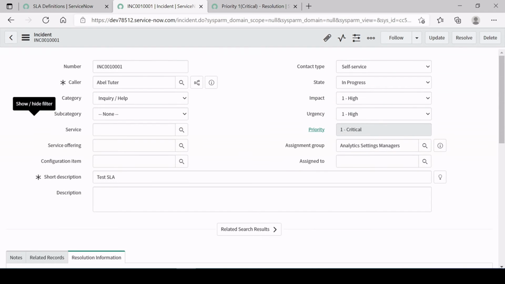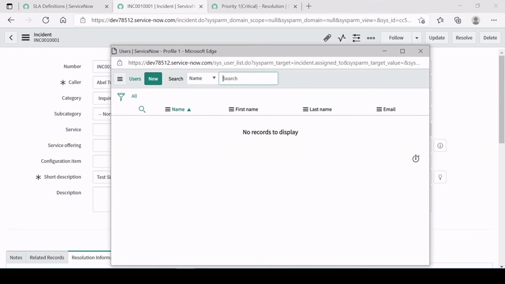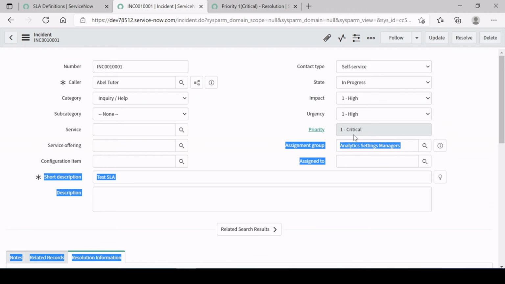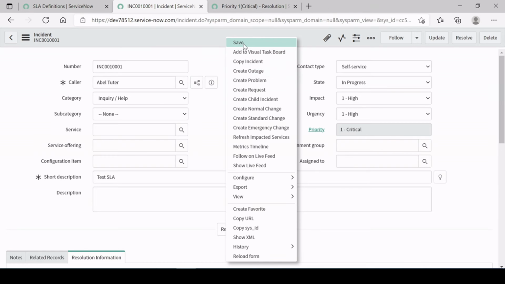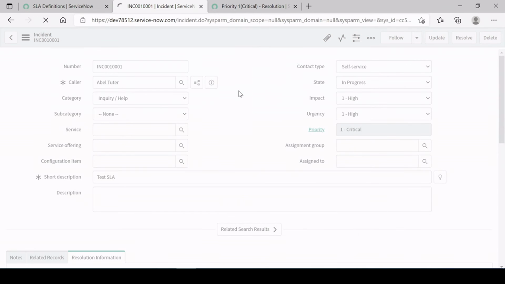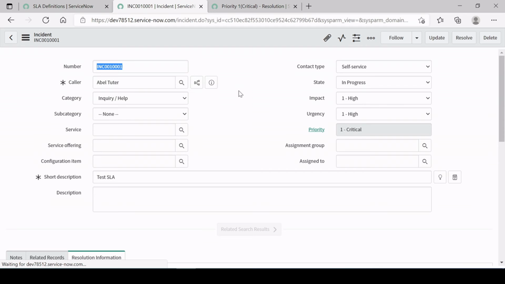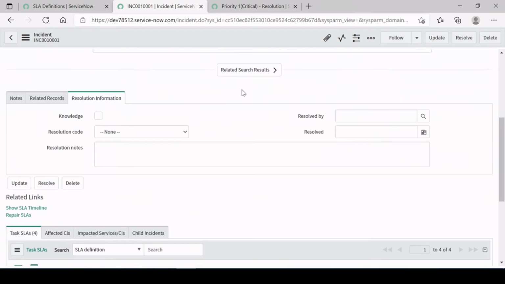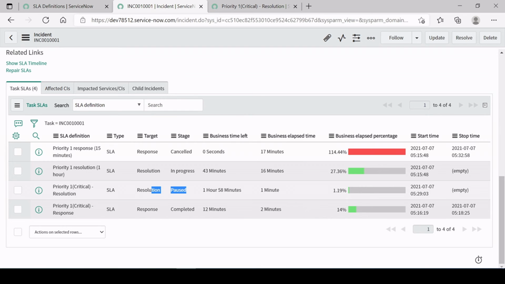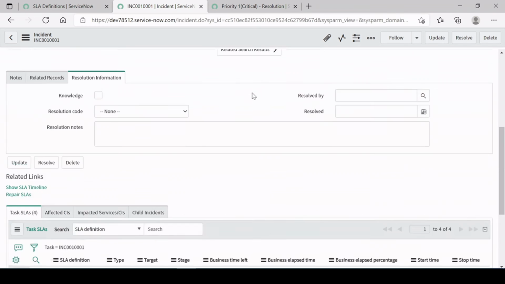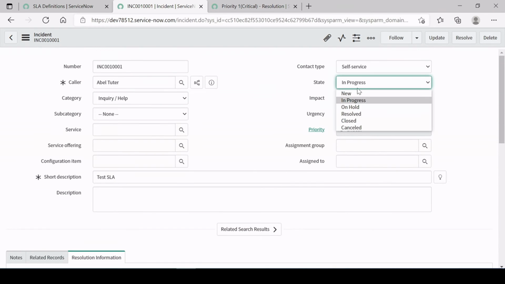What are we missing? Okay, let me assign some value. So this is the thing, guys, you have to do troubleshooting while working on this, right? So I'm just saving it again. Still it is showing a pause condition, so I need to troubleshoot why it is coming.